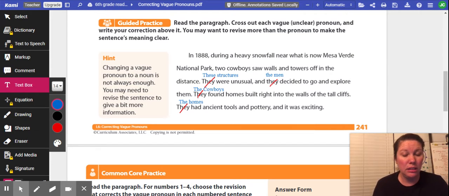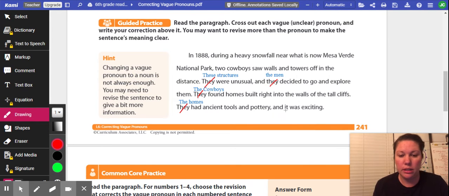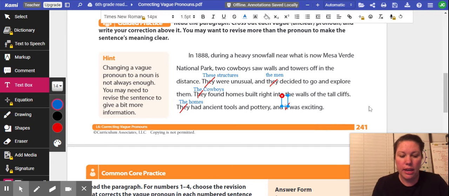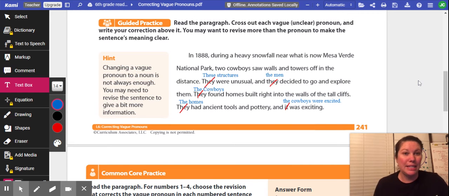It was exciting? Like, what does it refer to here? I'm going to cross out it because we're talking about the two cowboys who are exploring, right? So how would it be exciting? Does it mean like the cowboys were excited to find these things? Yeah, I think that's what they mean here. So let's go ahead and change that. So, and the cowboys were excited. See how we kind of had to rework this sentence to make it make sense.